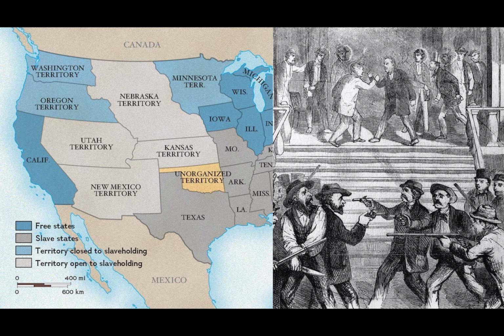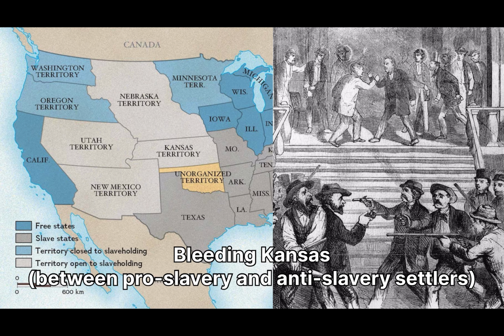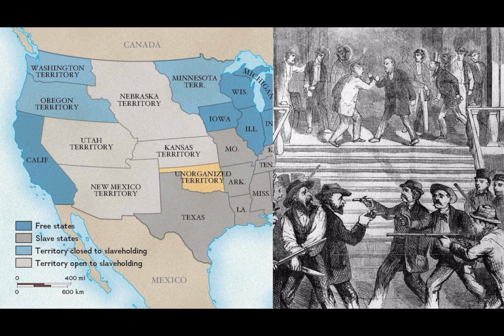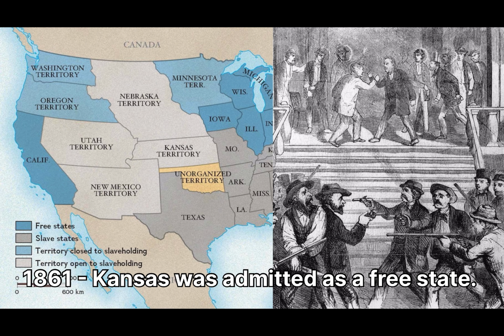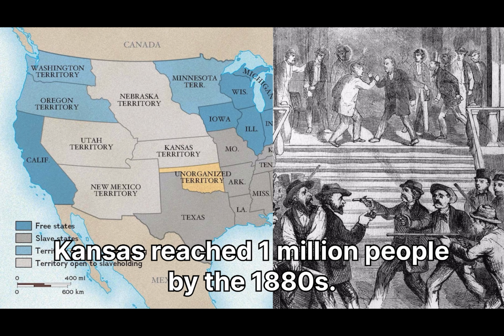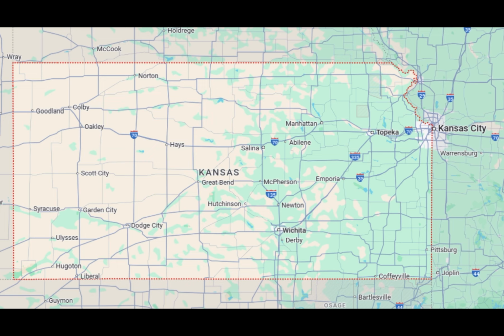A tense conflict known as Bleeding Kansas occurred in 1854 to 1861 between pro-slavery and anti-slavery settlers. Eventually, Kansas was admitted as a free state in 1861. Kansas's population grew very fast and reached 1 million by the 1880s. Currently, Kansas is experiencing population growth in urban areas and suburbs.